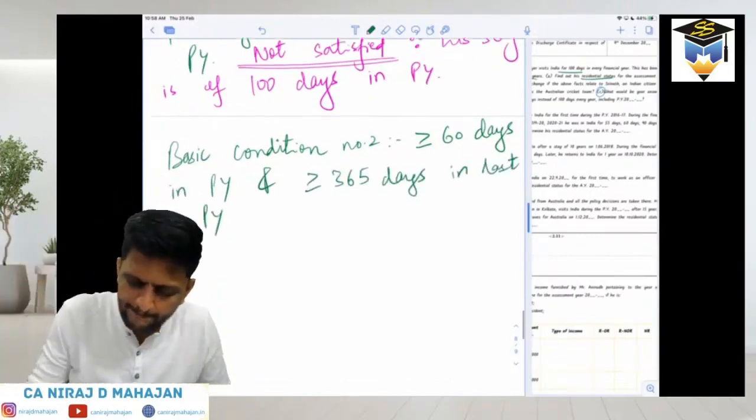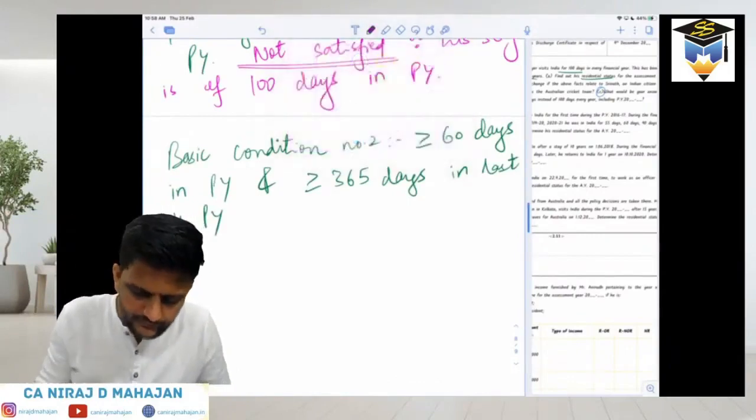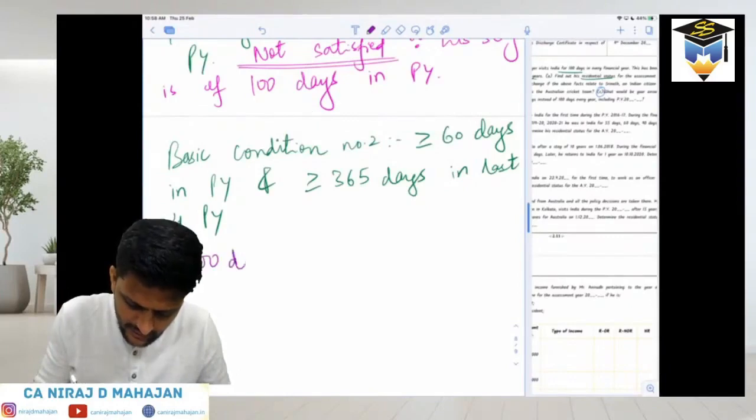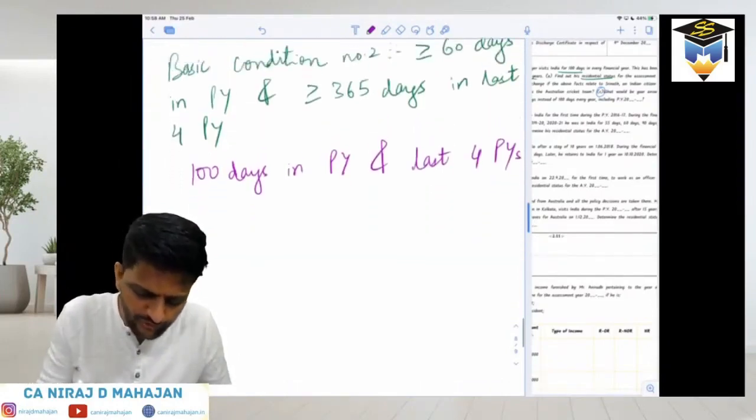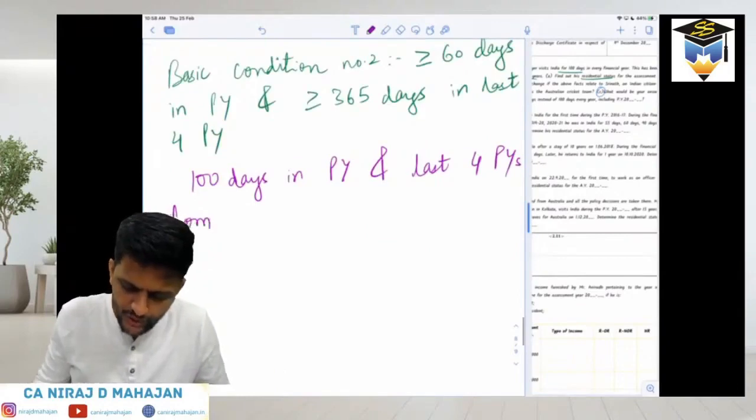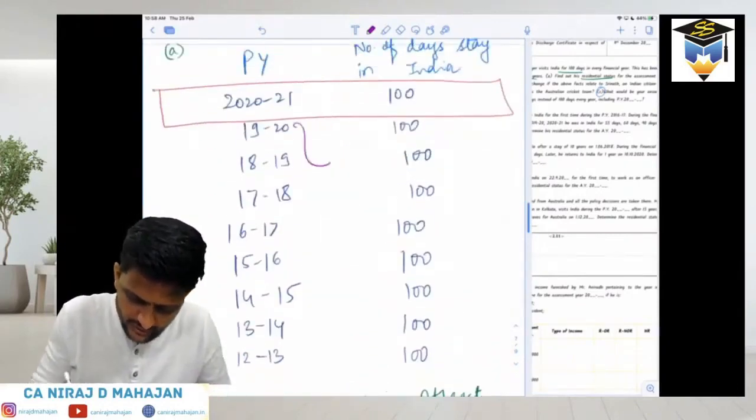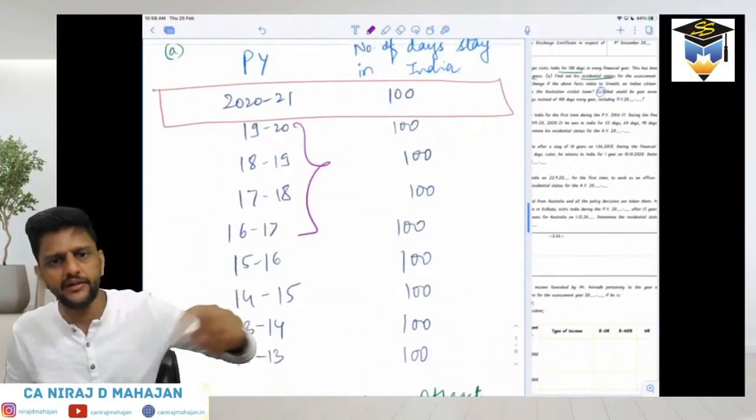Now check. He is there for 100 days in PY, and in the last 4 PYs he is for how much? For that, you'll write down from which year to which year. From PY 1617 to 1920.